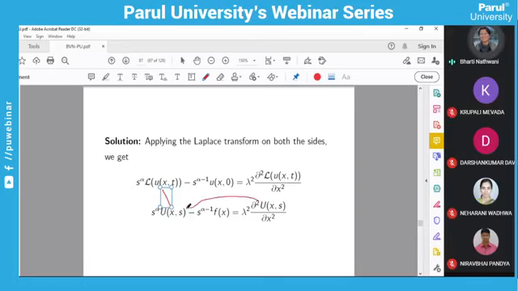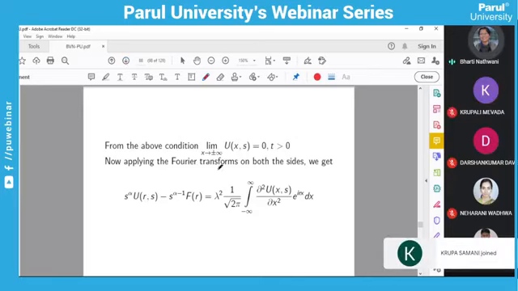Same as here, because there are two types of function. Suppose here the partial derivative was with respect to t, then that would change. So you have to be careful, because the partial derivative is in x, so you can take the Laplace transform inside the partial differential operator. Otherwise you can't take it inside if you have t here. So in examples you have to be careful.